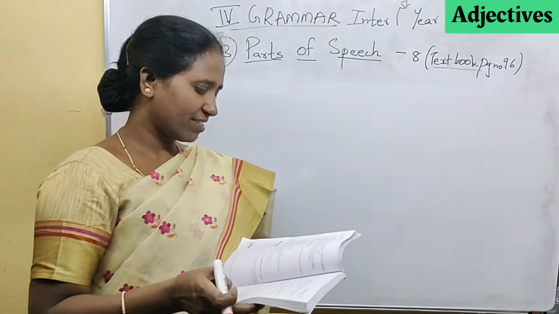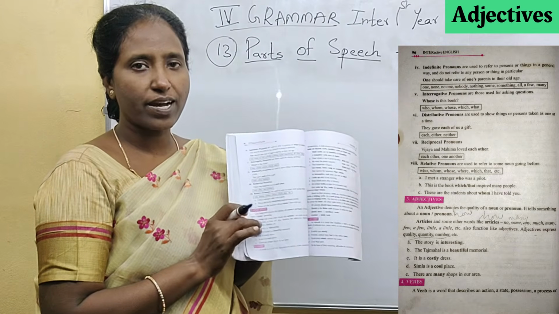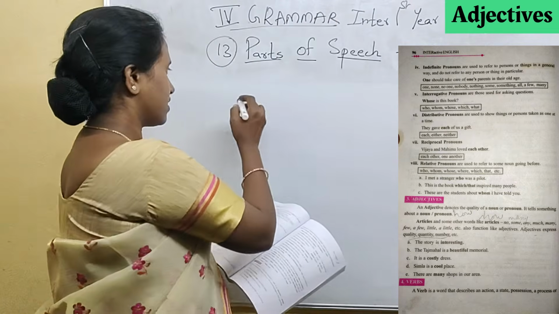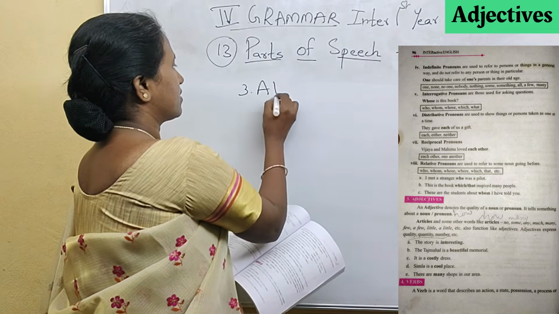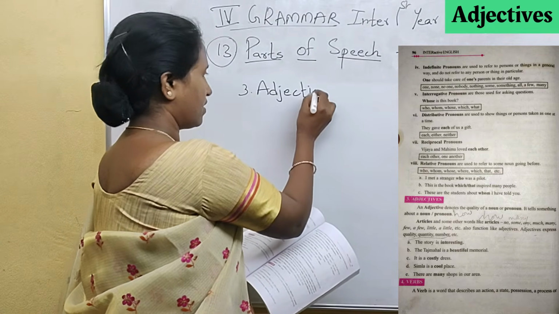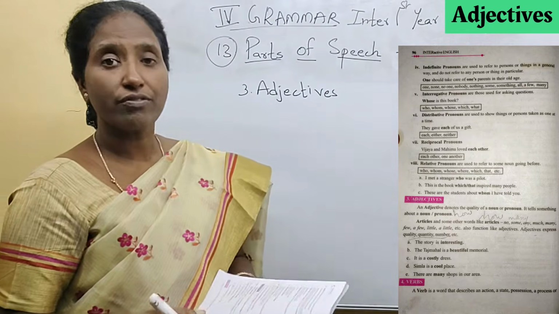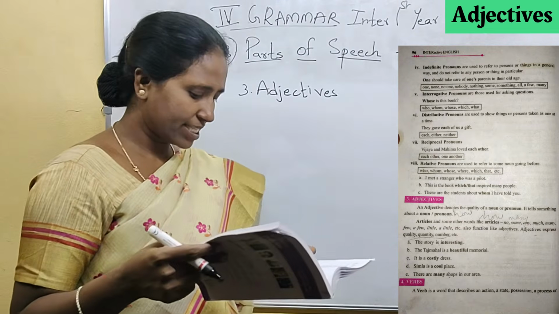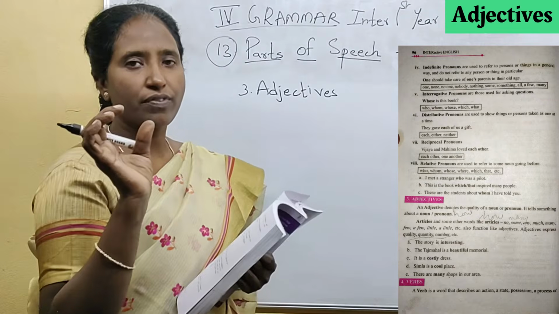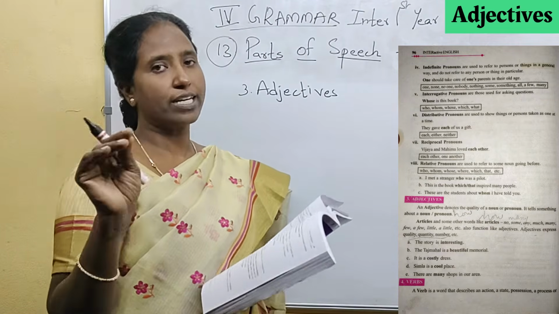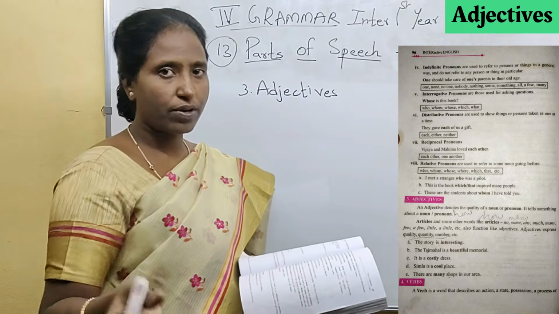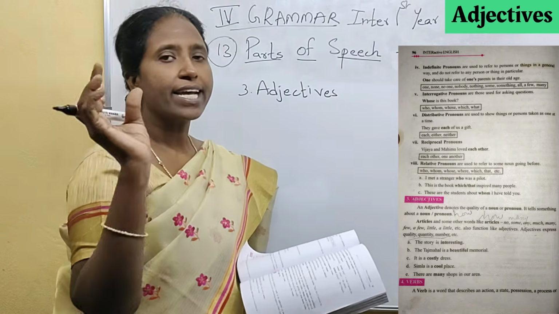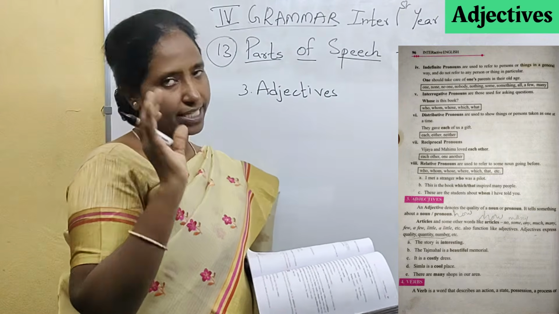On to the adjectives. This part I am explaining now is on page number 96. The third one, that is the adjectives. The definition of adjective: an adjective denotes the quality of a noun or pronoun. It tells something about a noun or a pronoun. So if any word is given in bold letters, they'll ask you whether it's a noun, pronoun, adjective, adverb, preposition and so on. Just see whether that word is describing any noun or pronoun, then it is an adjective.